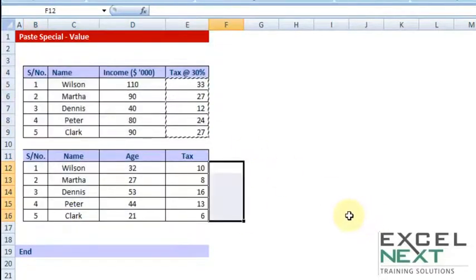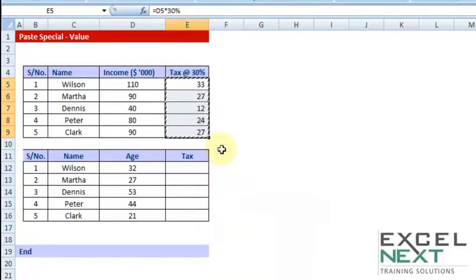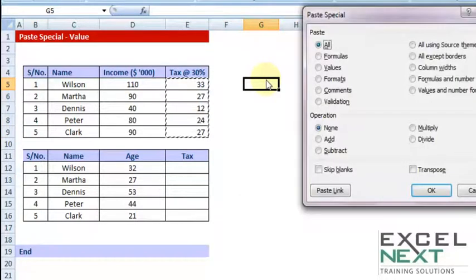So the shortcut key to Paste Special, that is, after you copy the data using Control C, you choose your destination and press Alt ES, one at a time, one key at a time. Once you press Alt, release it, then you press E, then release it, then S. You get the same dialog box, Paste Special.